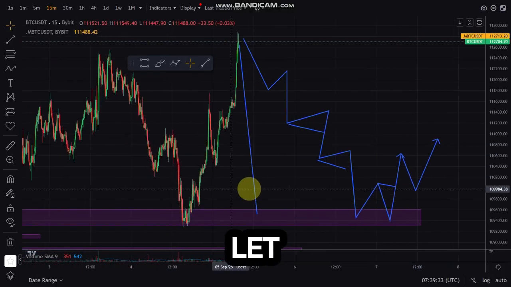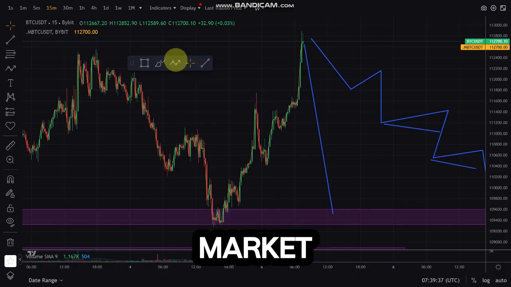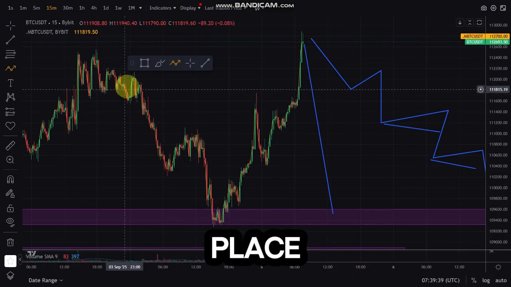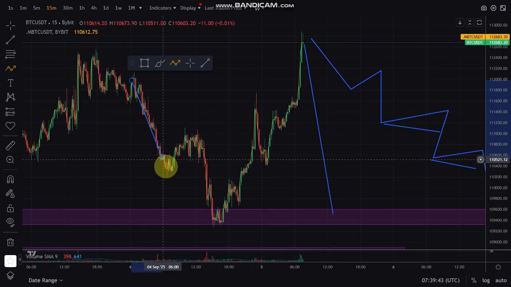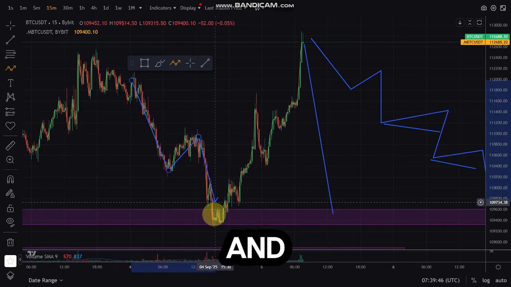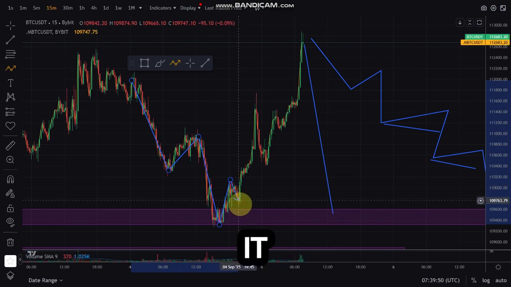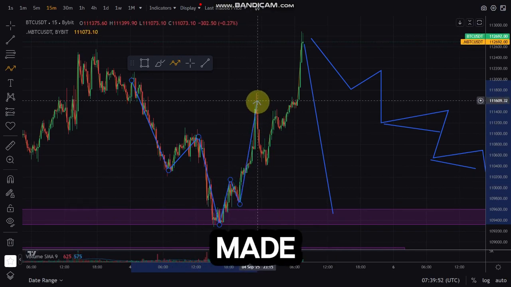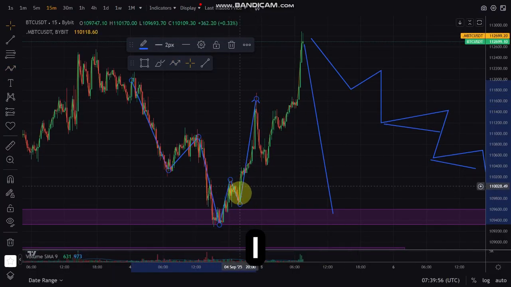Let me use this particular place to explain. You can see the market was making a series of lower lows and lower highs as it retraced back to this support. Then at this particular place, you can see it retraced back before it made this upward movement. So it is at this particular retracement that we're going to enter.